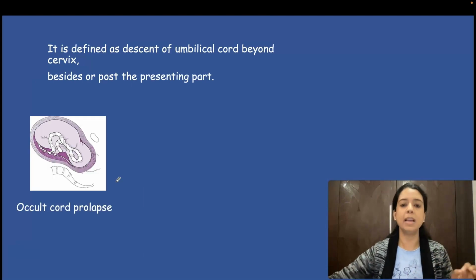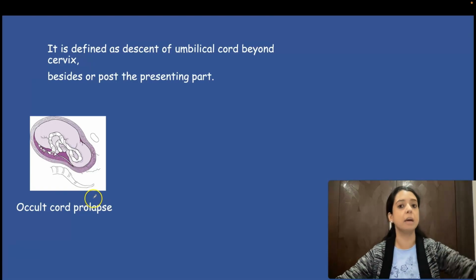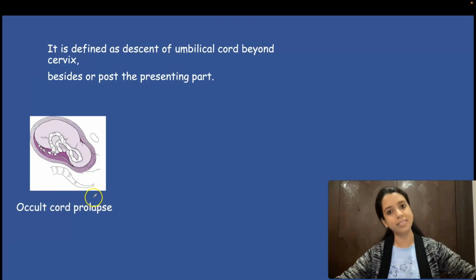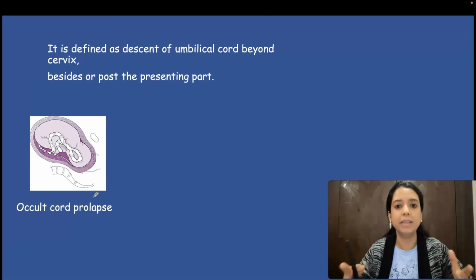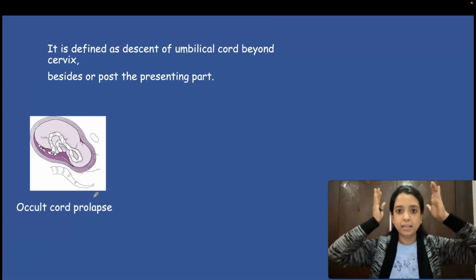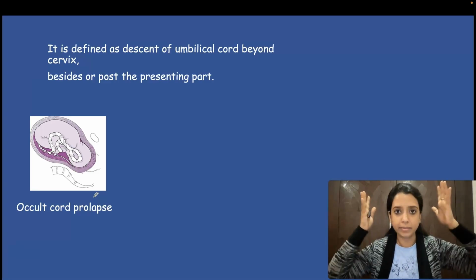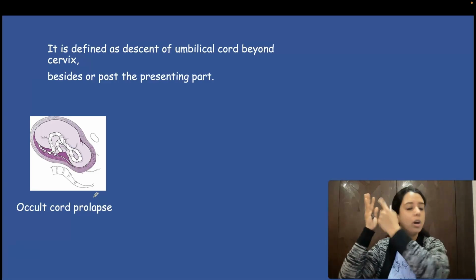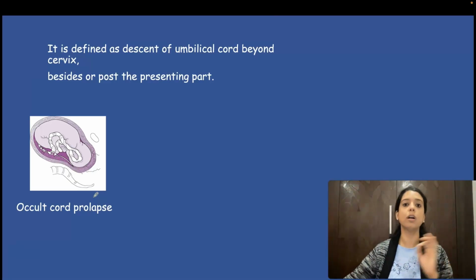One is occult cord prolapse. So in occult cord prolapse, it has not yet come out. It is still in the uterus, but it is lying beside the head of the baby. So when the baby's head is trying to come down, the cord has come between the head and the mother's pelvis. So between the pelvic wall and the baby's head, the cord loops have come up. And that is occult cord prolapse.